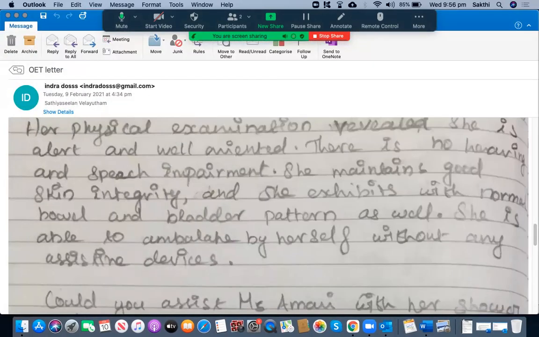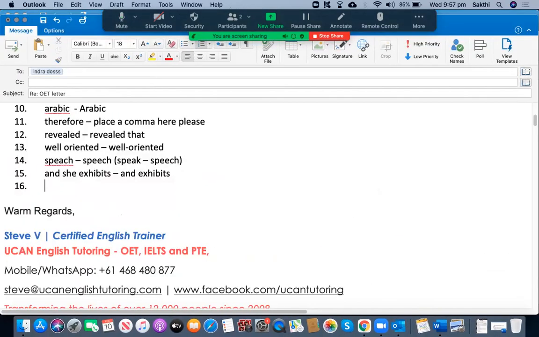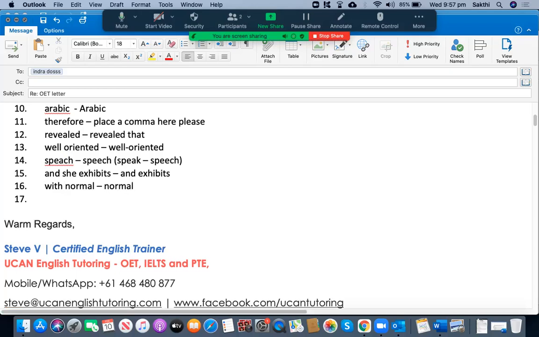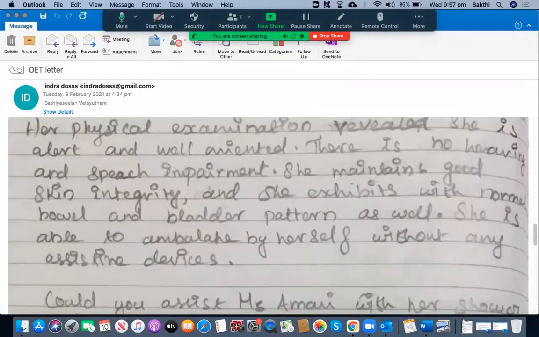There's no grammar mistake, but you can simply say she maintains good skin integrity and exhibits normal bowel and bladder pattern. You don't need to use "with." It can be removed. You can just use "normal." She exhibits something, that's it. You don't need any preposition before that.